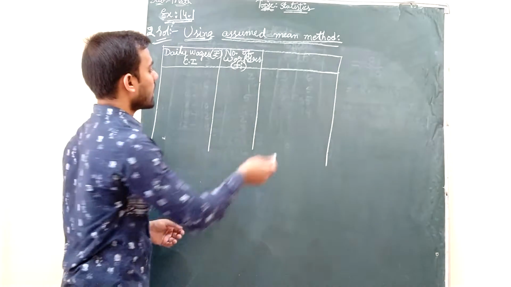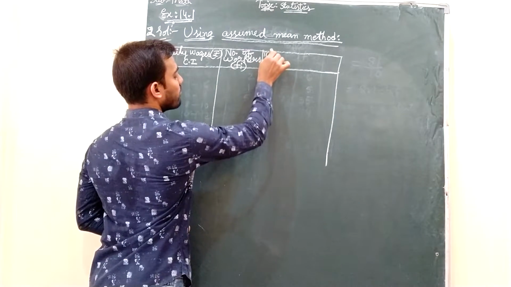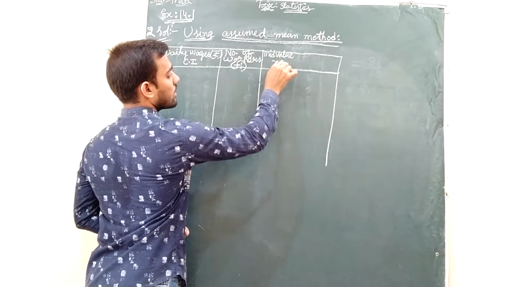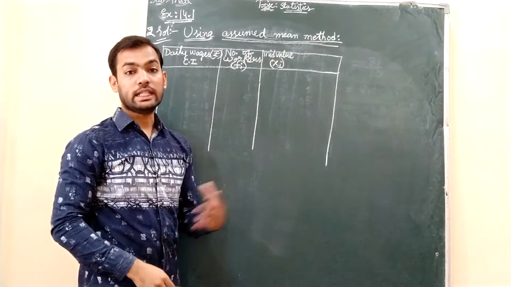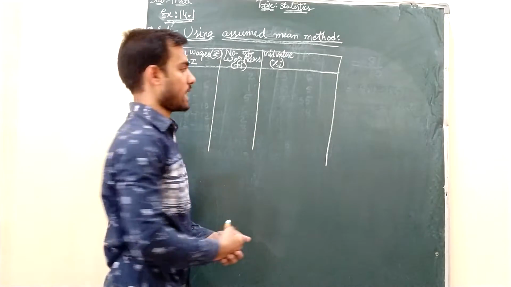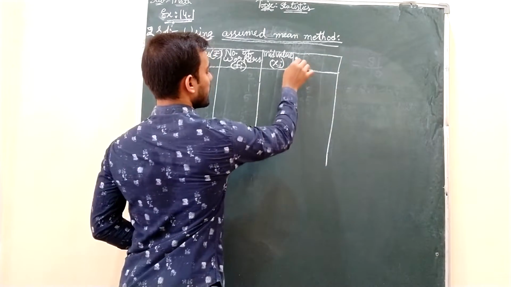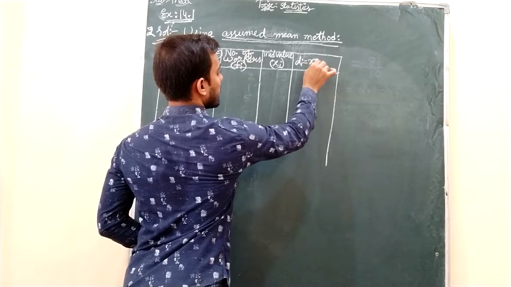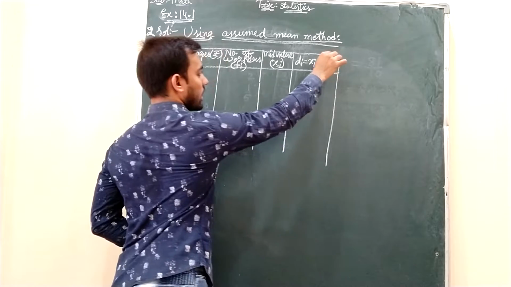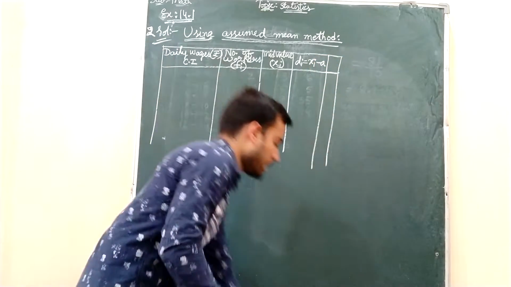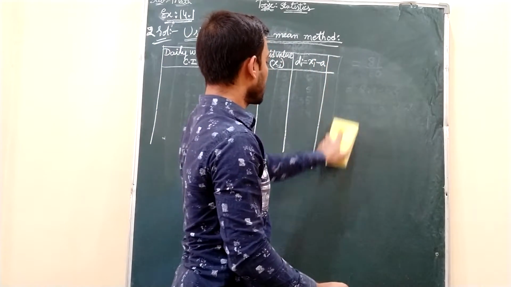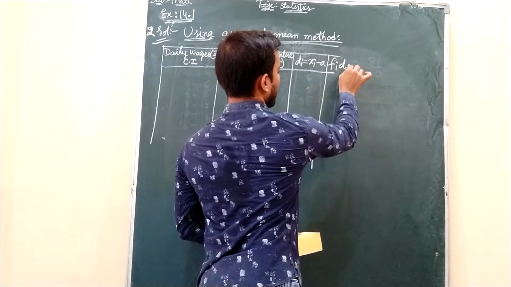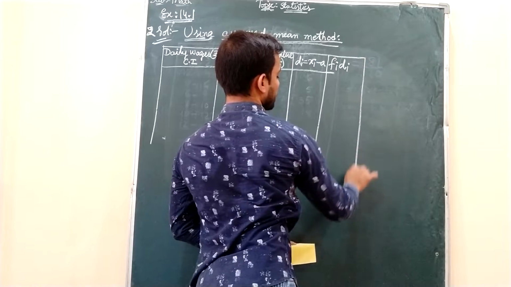Then you have to form the mid value compulsorily, because using this only you can find the deviations, the di values. Then the di formula, xi minus a. And at last, fi di.